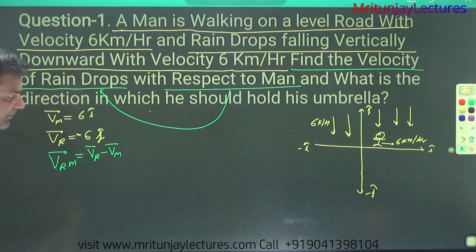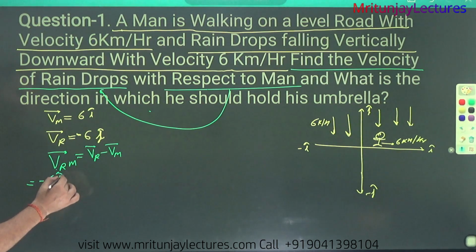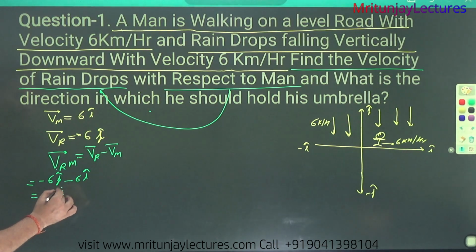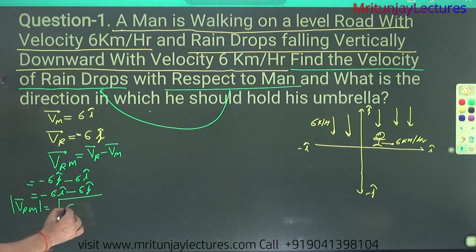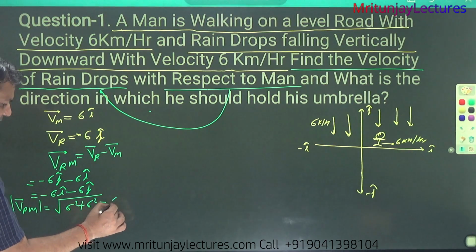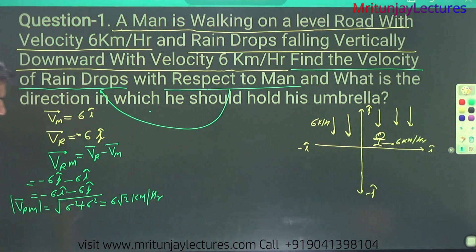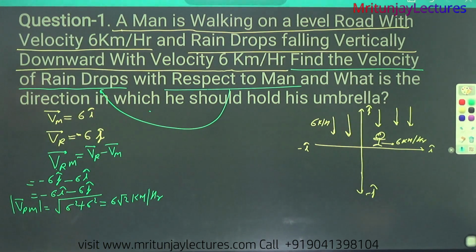Okay, now put here VR, that is minus 6ĵ, and Vm, that is 6î. So it is minus 6î and minus 6ĵ. So the magnitude of VRM is written as the square root of 6 squared plus 6 squared, that is 6 root 2 km per hour. Clear or not?